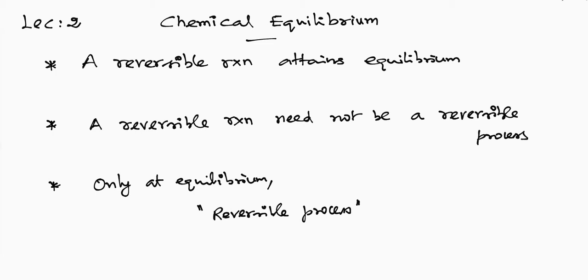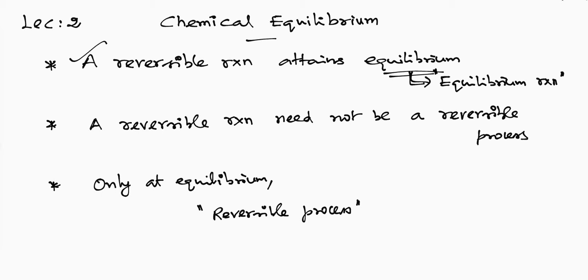In the last lecture, I told you that a reversible reaction is a reaction which occurs in the forward direction as well as in the backward direction under a given set of conditions. And I also told you that a reversible reaction attains equilibrium after a definite time. Once it attains equilibrium, you can call the reaction an equilibrium reaction.